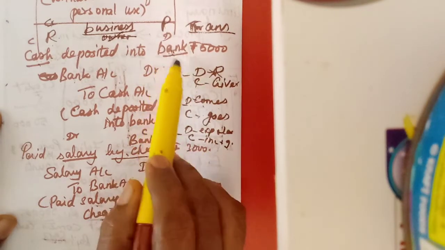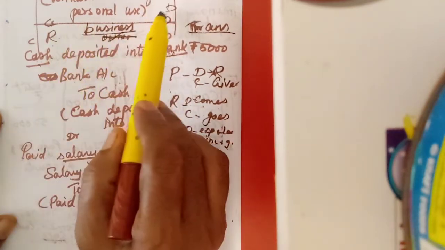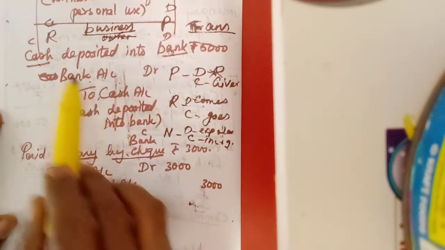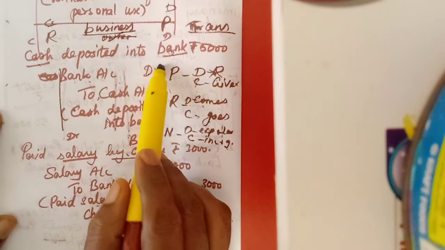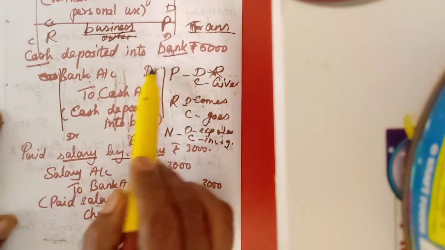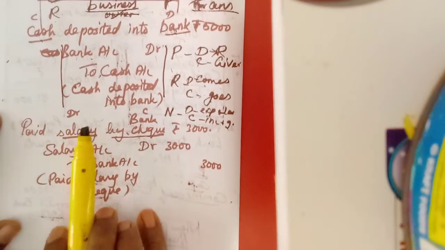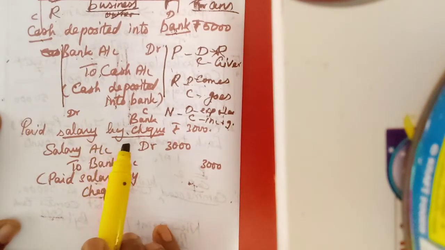The bank is receiving, so debit. One is debit, the other is credit. Now we should write: Bank account debtor to cash account. From the line, then debtor near the LF column, then to cash, then cash deposited into bank. This is the treatment to analyze the transaction and write a journal entry.